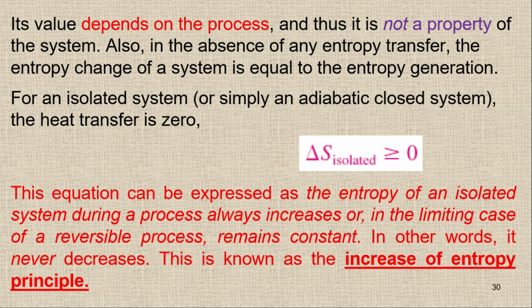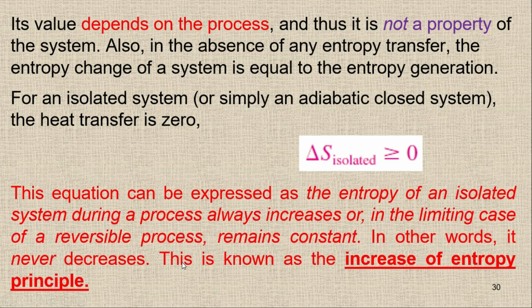So this equation can be expressed as: the entropy of an isolated system during a process always increases, or in the limiting case of a reversible process remains constant. So it's either constant, because it's a change with delta S. If this is 0, then S1 is equal to S2, or it's going to increase. So in other words, it never decreases. Entropy change never decreases.